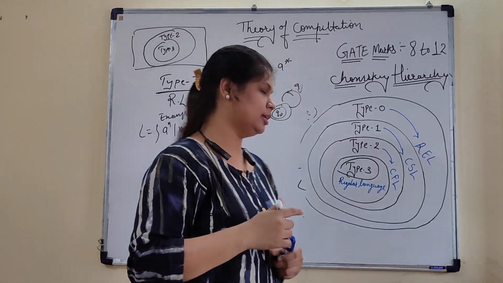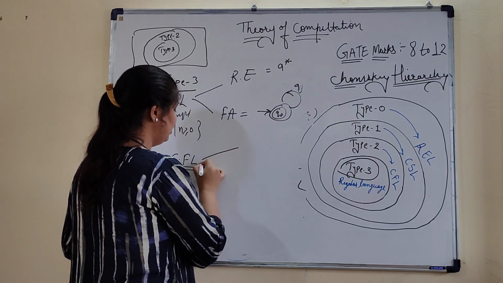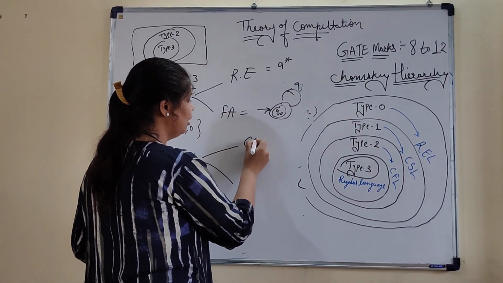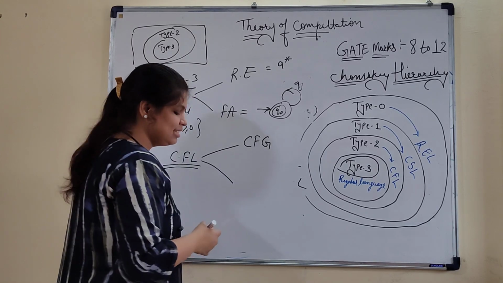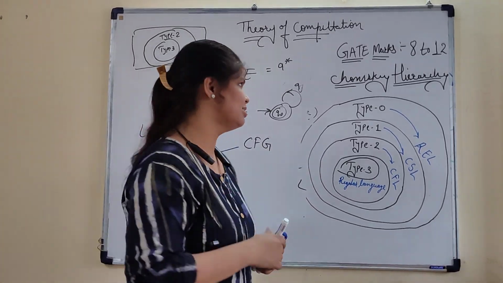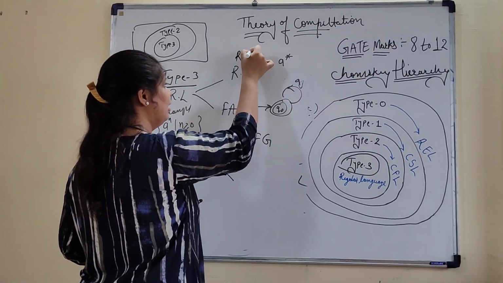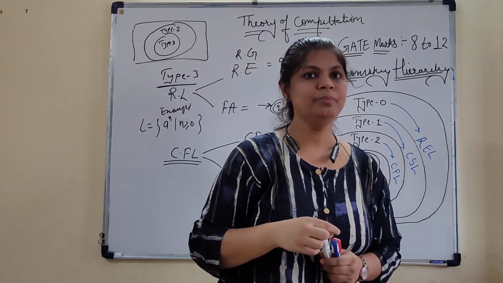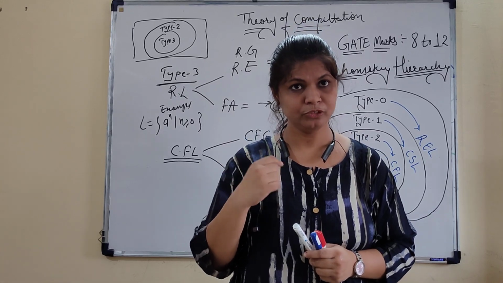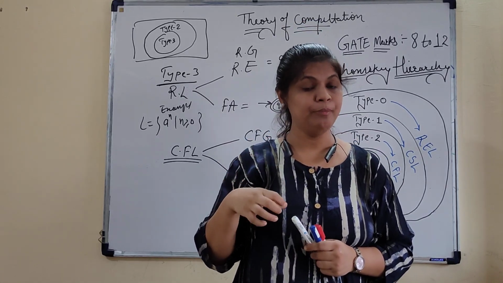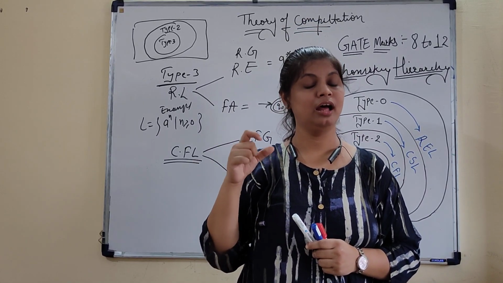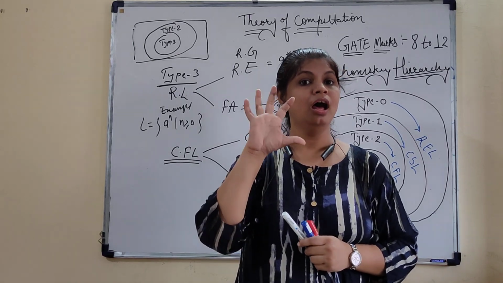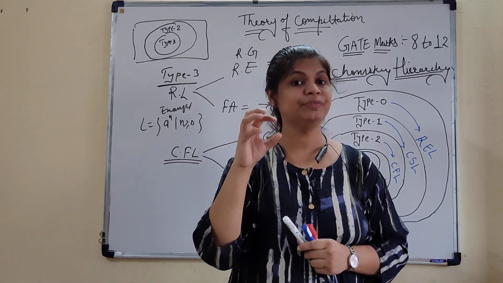Apart from this, we can generate this with the help of a new concept, the concept of grammar. We have a regular grammar also, and in a context-free language, we have a context-free grammar also.